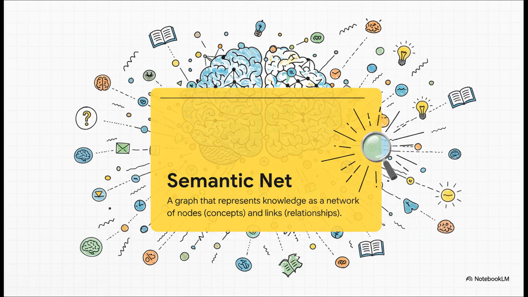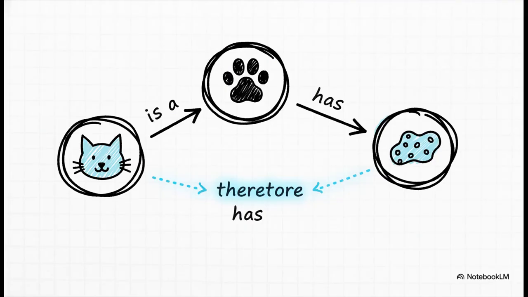We're moving away from rigid step-by-step rules to something that looks a lot more like a map of knowledge. You have nodes, which are the concepts, and then you have links between them, which are the relationships. It's actually a lot like how our own brains seem to connect ideas. And here's a super simple example.